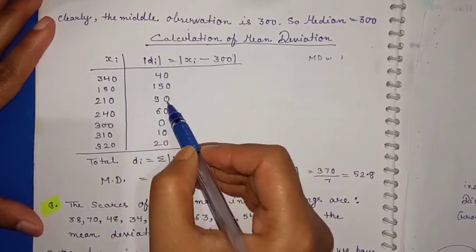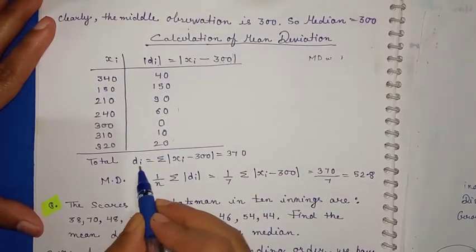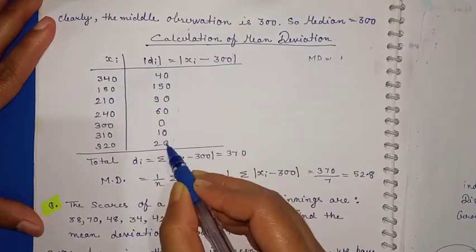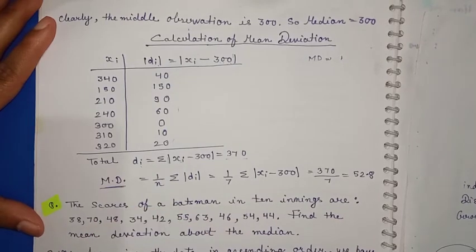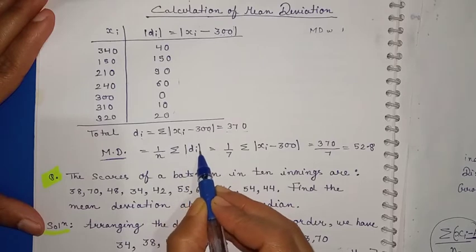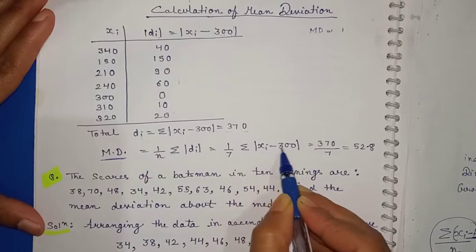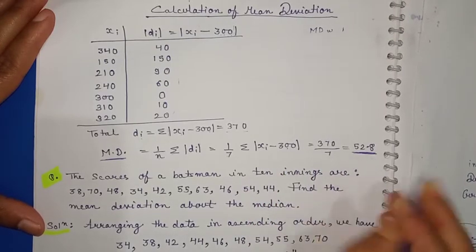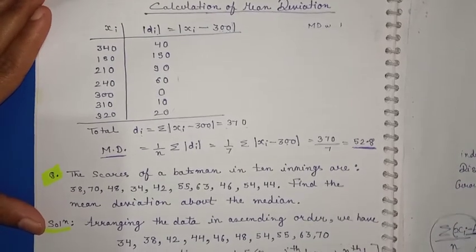210 minus 310 is 90. Like this we have subtracted and written the value. Now di is equal to xi minus 300. If you do the sum of all these, you will get 370. Now the mean deviation formula is 1 by n summation of mod di. So 1 by 7 summation of mod xi minus 300, which is 370 by 7, you will find the value 52.8.